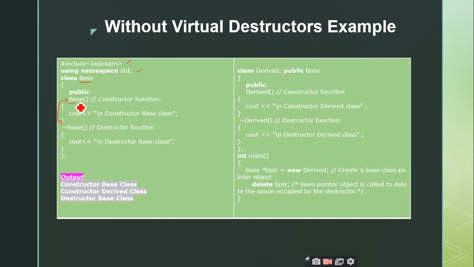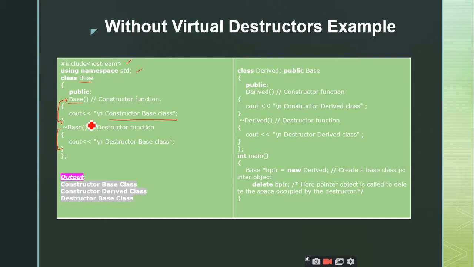We are defining the constructor with the class name, and we are not giving any return type and there are no parameters. Therefore, this comes under the category of default constructor. I am writing a single statement in the base class constructor. And what is this function called? Destructor, sir.